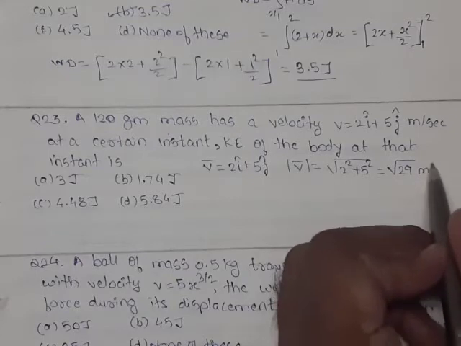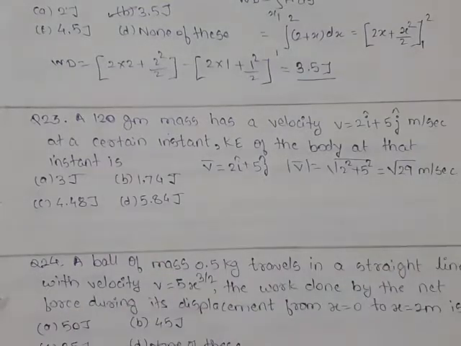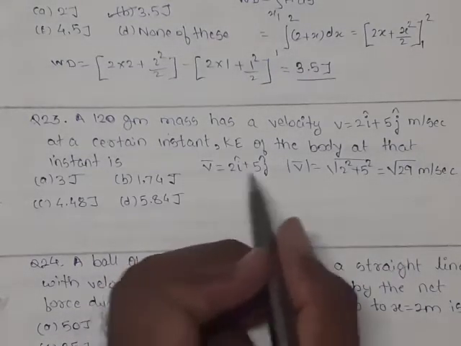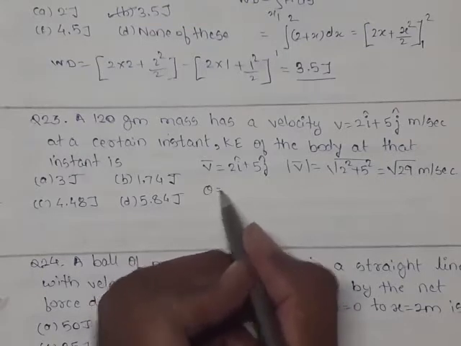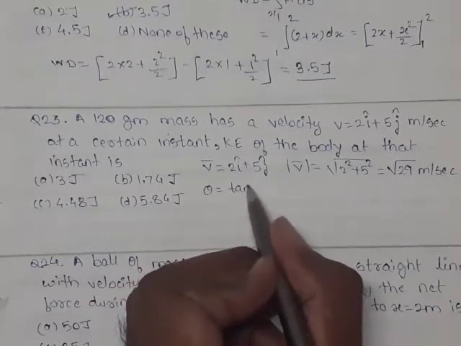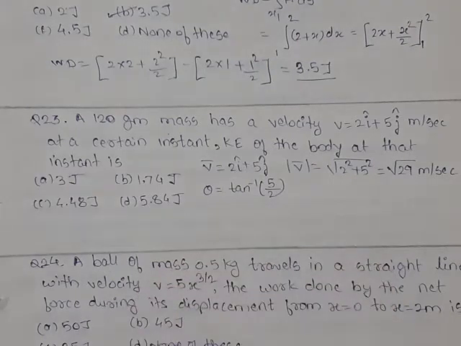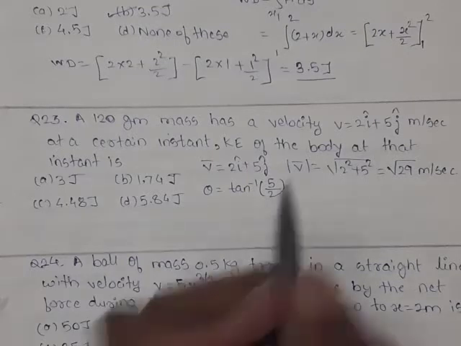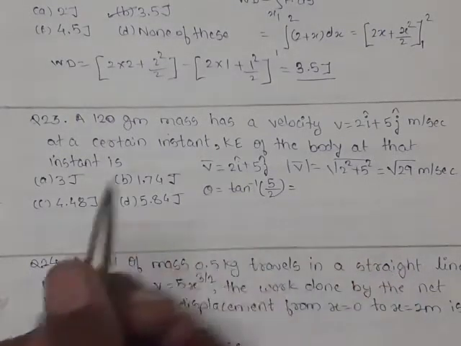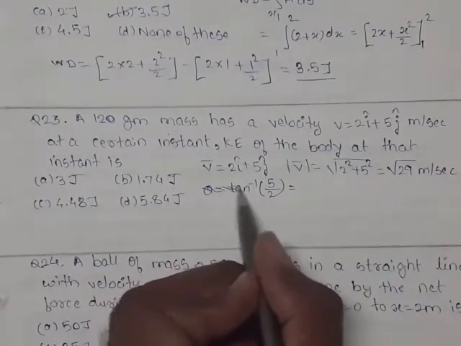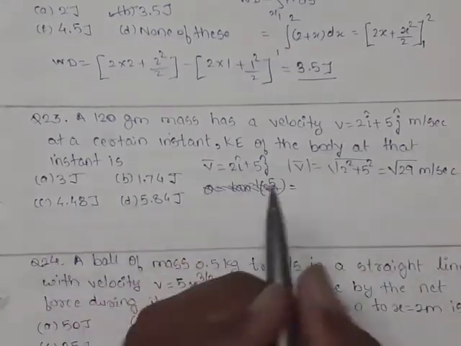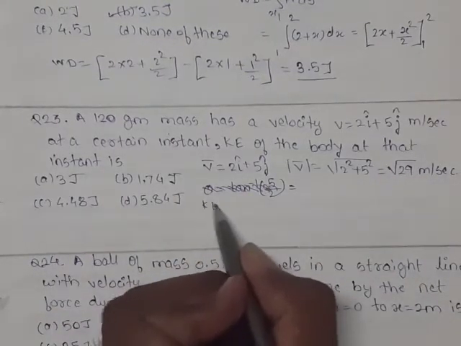Now the angle of the projectile is theta equals tan inverse Vy upon Vx, so 5 by 2. But even if this angle is not found, we can directly get the kinetic energy. So skip this part and directly find the kinetic energy.